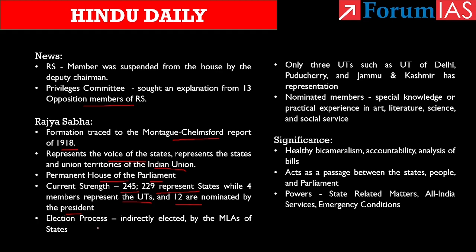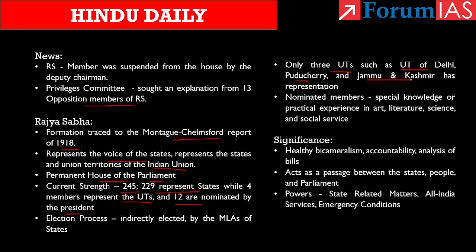And know that the representatives of each union territory in the Rajya Sabha are indirectly elected by members of an electoral college that is constituted specially for this purpose. By the way, only 3 union territories, such as the UT of Delhi, Puducherry and Jammu and Kashmir, have representation in Rajya Sabha. Others don't have representation because they do not have enough population. Then we saw that the president will nominate 12 members.